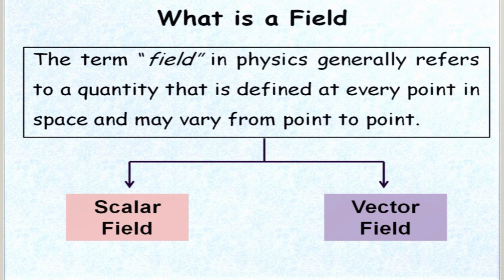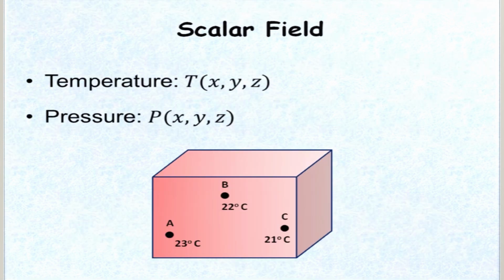What is a field? The term field in physics generally refers to a quantity that is defined at every point in space and may vary from point to point. The field is of two types, scalar field and vector field. Then what are scalar fields?